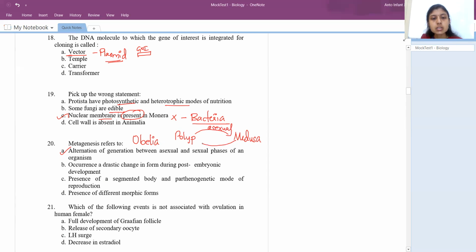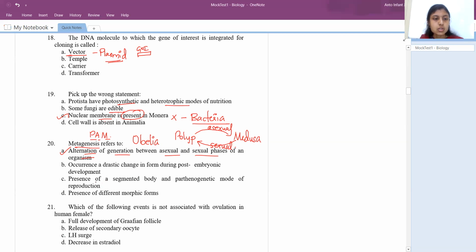Medusa would be formed into polyp form whenever they go for sexual reproduction. So polyp to medusa by asexual reproduction, medusa to polyp by sexual reproduction. Keep a clue like PAM, P-A-M. Polyp, asexual, medusa. The other way around would be sexual. So this kind of alternation of generation between asexual and sexual phases of an organism is called metagenesis.